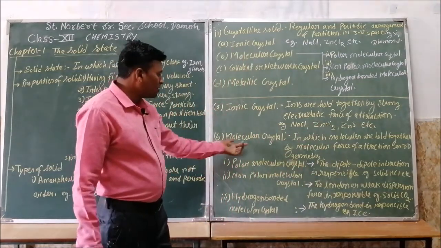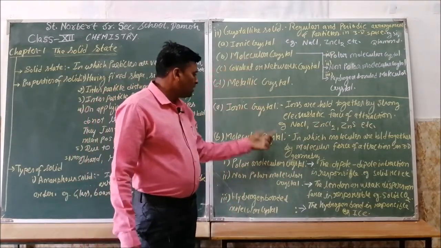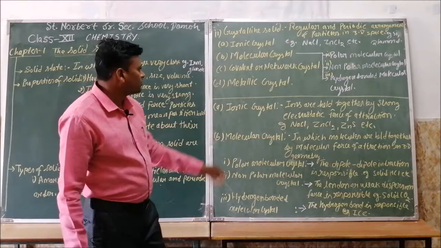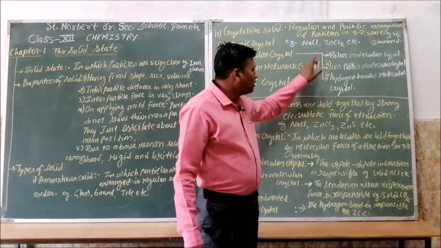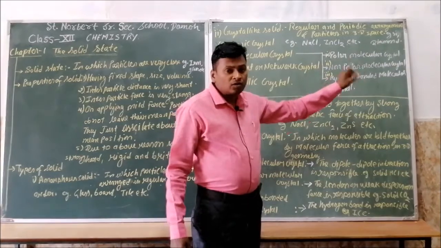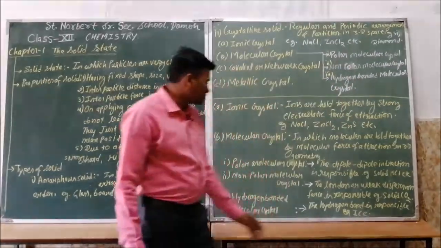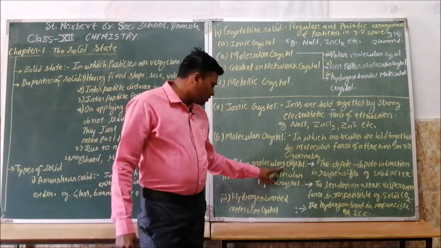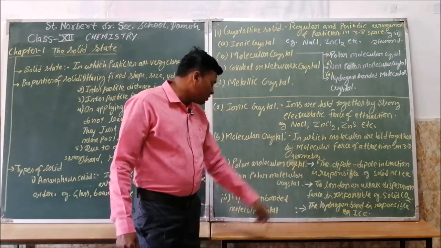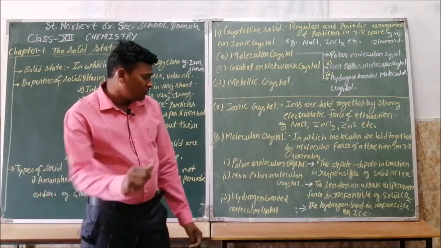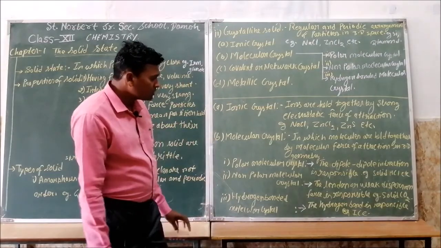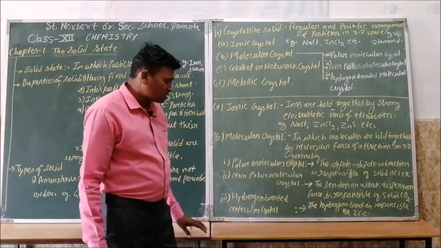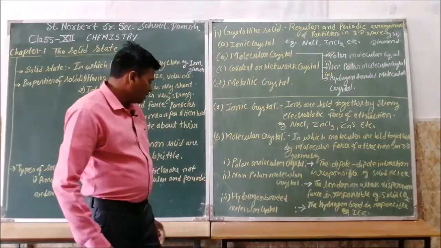Next are molecular crystals. In molecular crystals, the molecules are held together by molecular force of attraction in three-dimensional geometry. Molecular crystals are of three types: polar molecular crystal, non-polar molecular crystal and hydrogen bonded molecular crystal. The first is polar molecular crystal. As you know, polar molecules are those molecules which form a dipole. So dipole interaction is the force responsible for forming a polar molecular crystal, for example solid HCl.